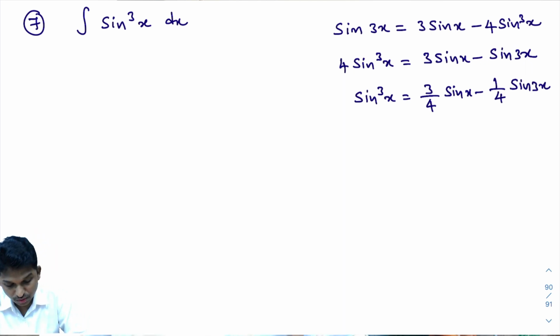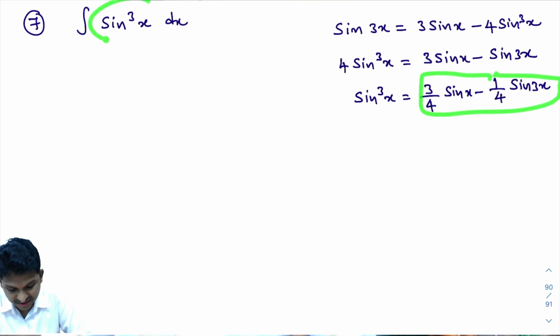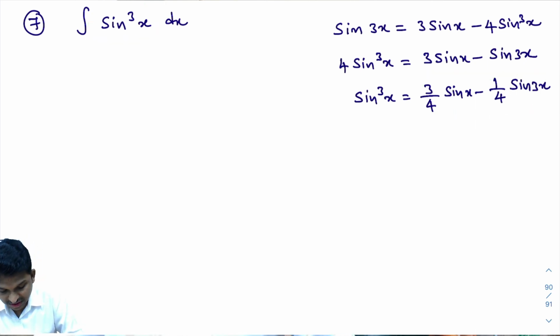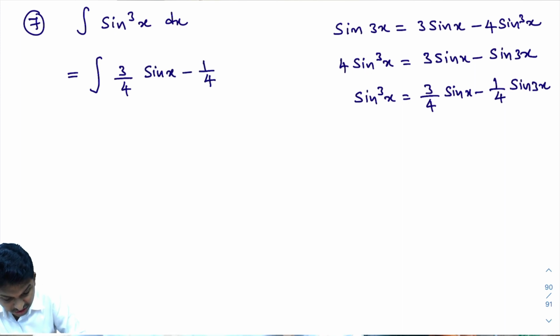Now what I will do? Here sin cube x is there. In place of sin cube x, I will write this part, so that I can integrate it very easily. Integral of, in place of sin cube x, what we got: 3 by 4 into sin x minus 1 by 4 into sin 3x dx.